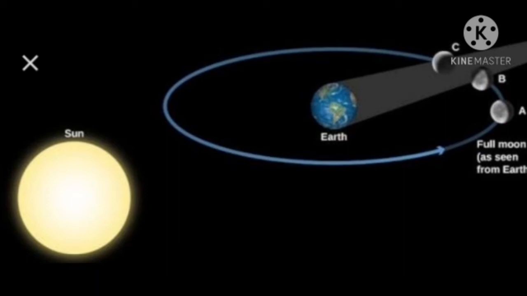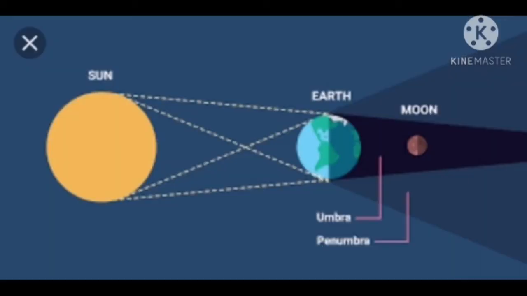Can you tell me an instrument used to see distant objects in space? Yes, telescope. Okay. Now here we'll discuss about the lunar eclipse. See that picture? Here the moon takes 27 and 1/3 days to complete its journey once round the earth.